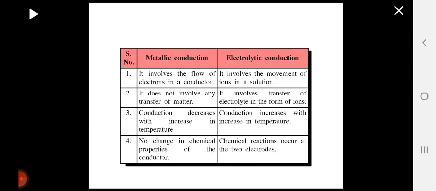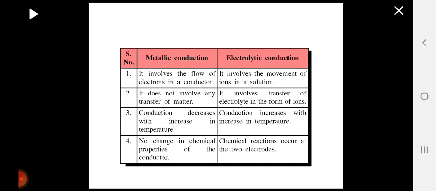When we compare metallic conductors with electrolytic conductors, metallic conduction involves the flow of electrons in a conductor, whereas electrolytic conduction involves the movement of ions in a solution. In metallic conduction, it does not involve any transfer of matter, whereas in electrolytic conduction, it involves transfer of electrolyte in the form of ions.